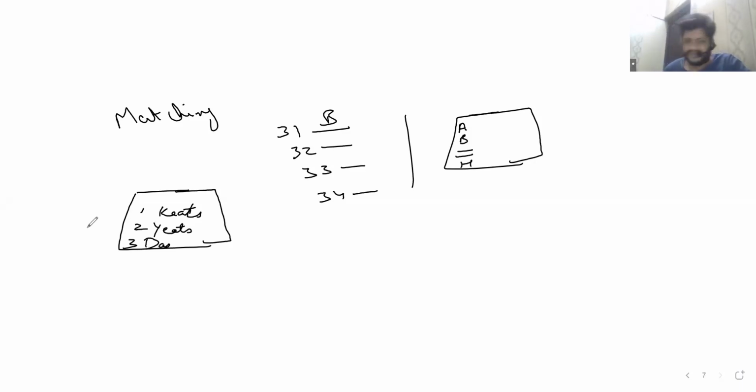In some questions, you will have this thing, NB, which is nota bene. That means a point that should be noted, that you can use one letter more than once. Of course, you see, you have only 3 here and 4 questions. That means 2 questions of these are going to have the same answer. Like Keats might have said what is there in the 31st question and what is there in the 34th question. So you can use one letter more than once.